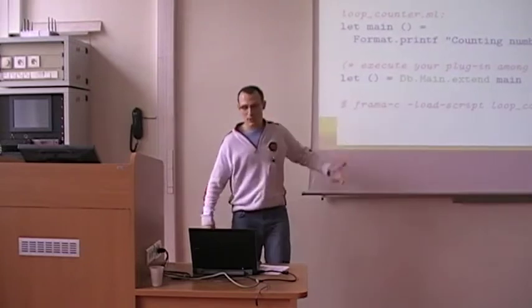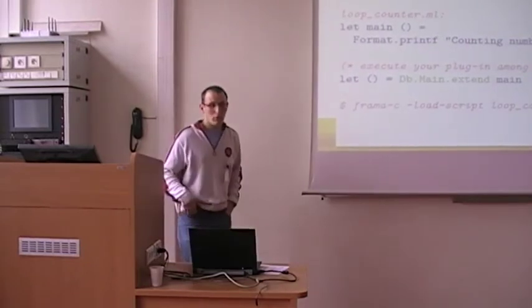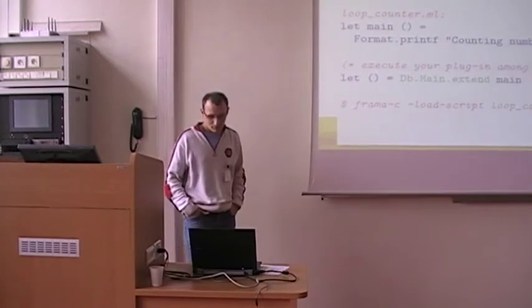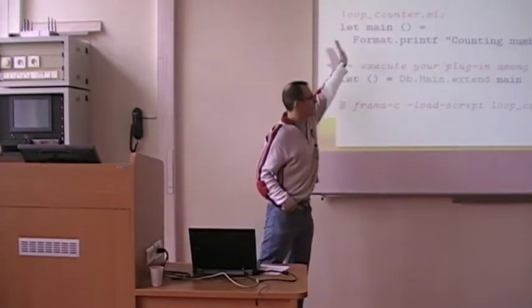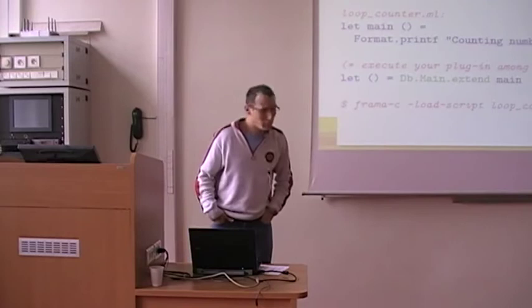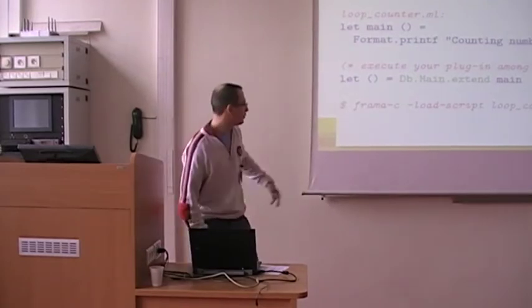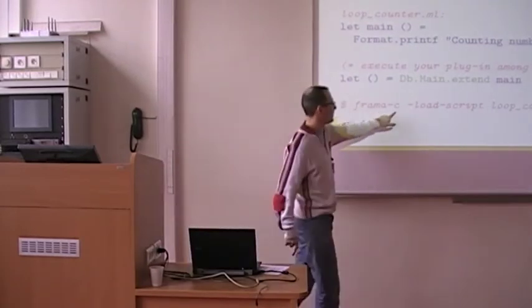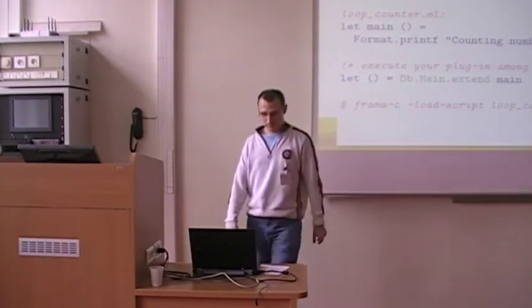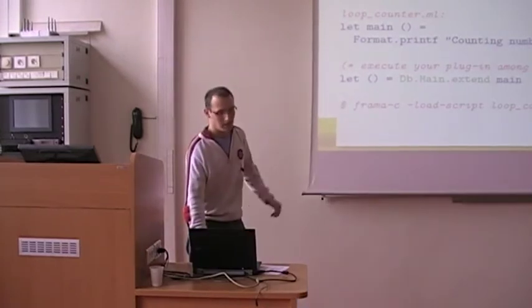Frama-C will run your main among the other plugins. Here we just print a single message. You can load your script with Frama-C and run it by dynamic linking.